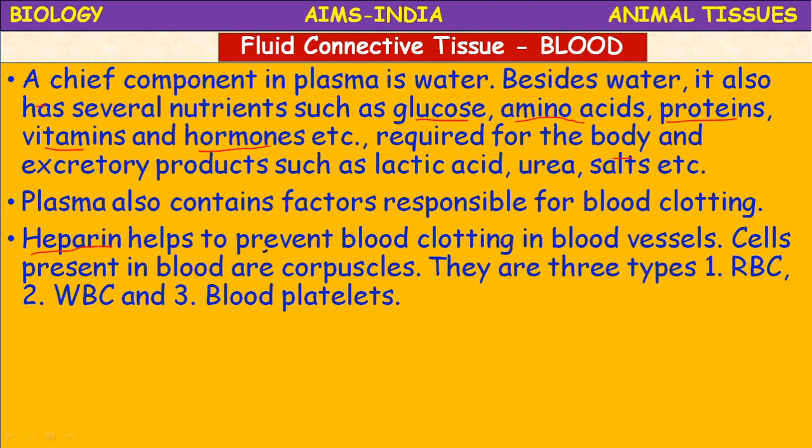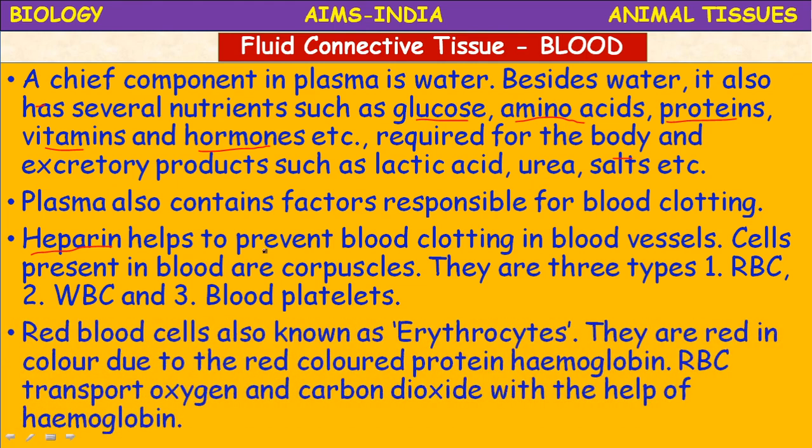The cells present in the blood are called corpuscles. There are three types of cells: RBC, WBC, and blood platelets. The red blood cells are also known as erythrocytes, and are red in color due to the red colored protein called hemoglobin.